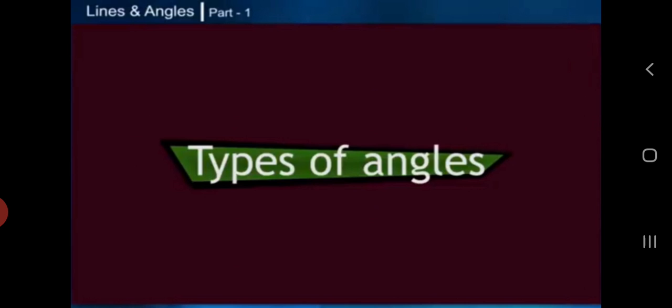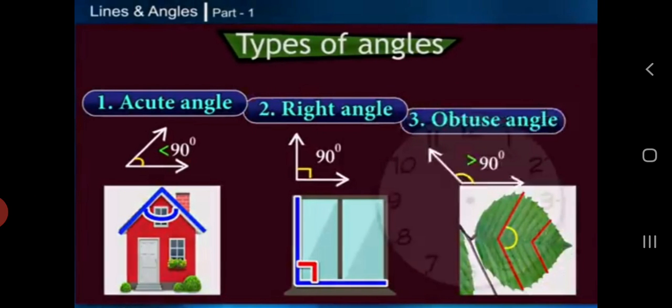Next, coming to the types of angles. There are various types of angles. See the pictures. First one is acute angle. Acute angle means the angles that are less than 90 degrees. Second is right angle. Right angle means the angles with measure 90 degrees. And what is obtuse angle? Obtuse angle measures between 90 degrees and 180 degrees.